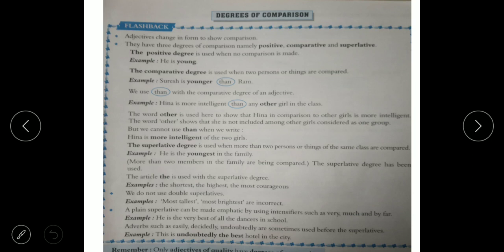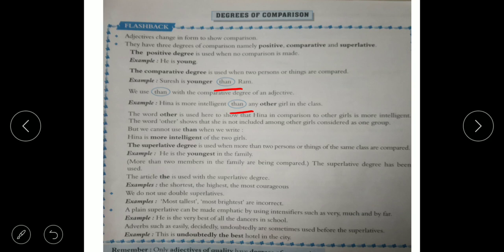The comparative degree is used when two persons or things are compared, like: Suresh is younger than Ram. Suresh is younger. Then what do we have to use when we are comparing? We have to use the second form, er. With young we use er, younger, and we have to use than. With the comparative degree we have to use than. Hina is more intelligent than any other girl in the class. In comparative form we have to use than.